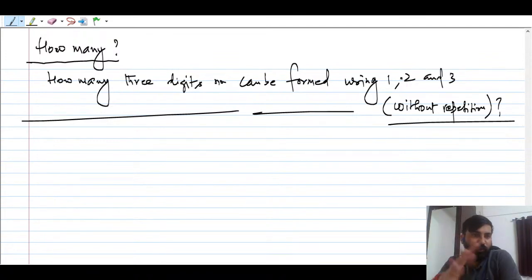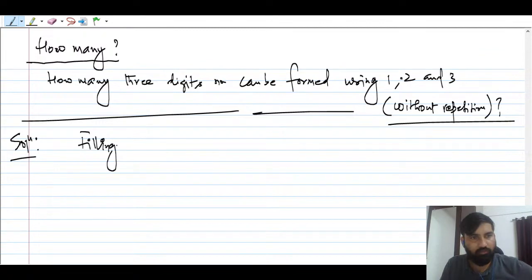If you're going to write, you can consider this like 3 friends are there, 1, 2, 3, and then you are swapping. So the question is how many ways are there. You can solve this kind of question by using the concept called filling the space. Please remember this concept called filling the space.